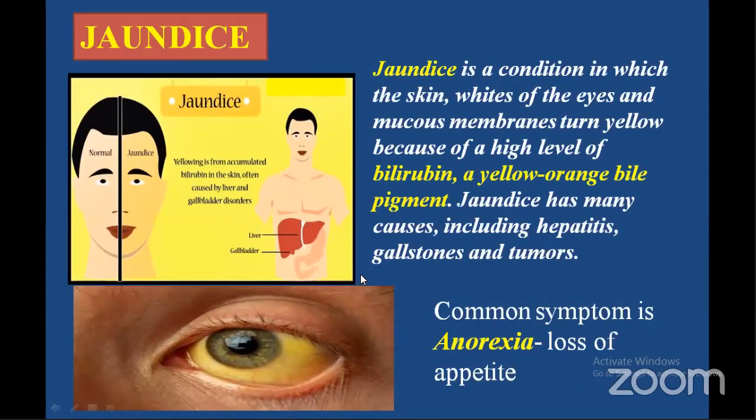Second one is jaundice. In French, jaune means yellow. That means the skin and whites of the eyeball turn yellow. That's why the disease has been given the name jaundice. It is mainly inflammation of the liver. Jaundice is nothing but inflammation of the liver, also called hepatitis.